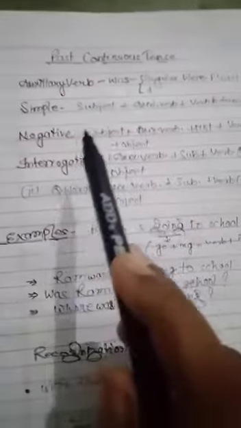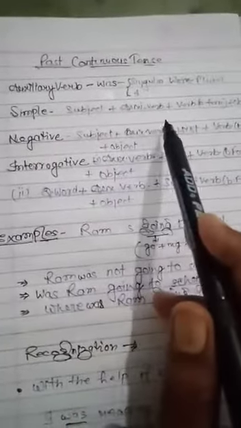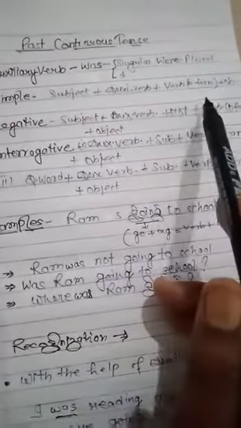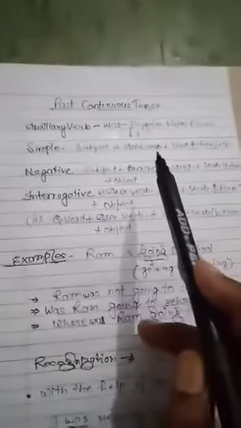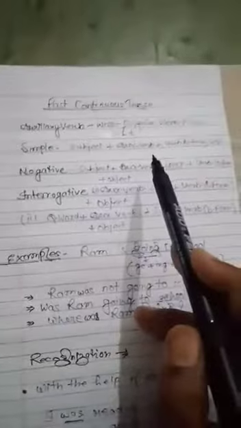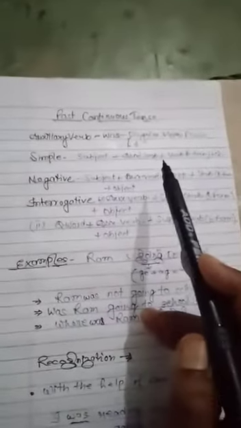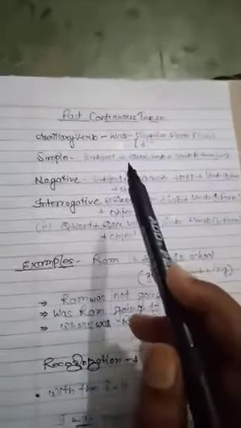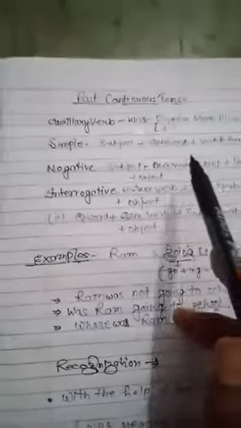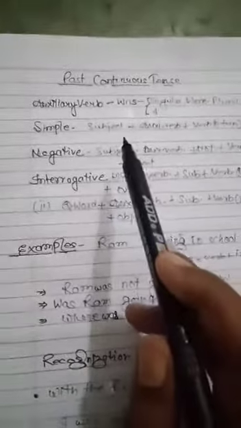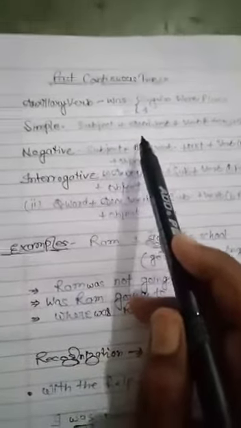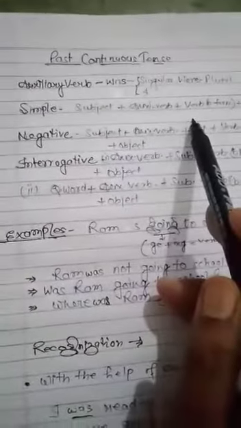The simple sentence rule is subject, auxiliary verb, verb be form, and be form means you will add ing to the main verb base form. Like if there is read, you will apply ing, it will be reading. So the main identification of this tense is the auxiliary verb and the verb be form.